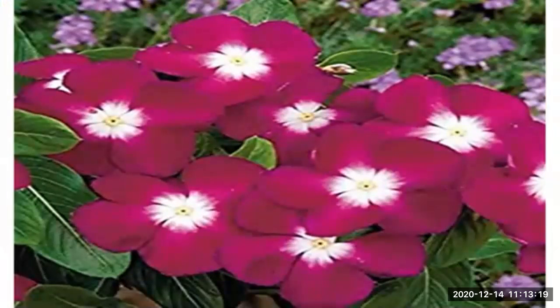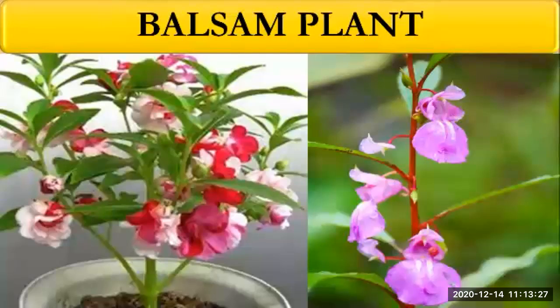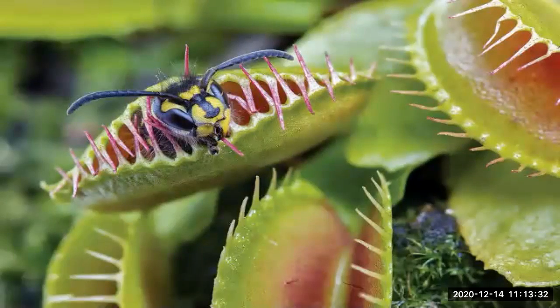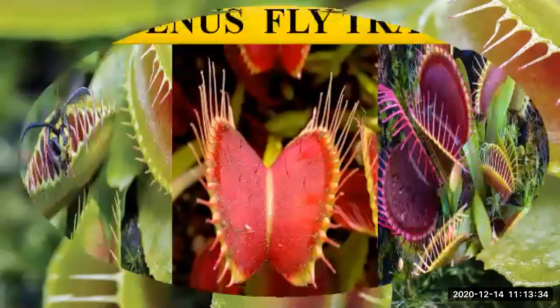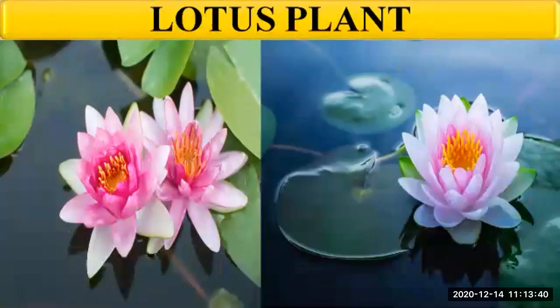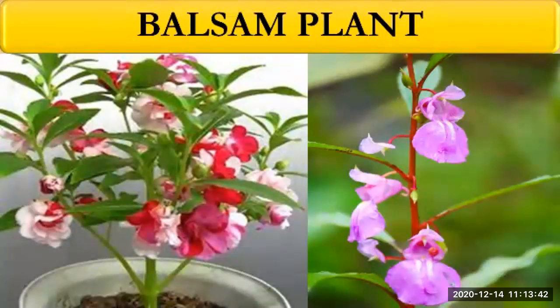So how is this information carried in case of plants? Whether we talk about the mimosa plant, the balsam plant, the lotus plant or the Venus flytrap plant, how is the information transferred in them? It's a big question, right?